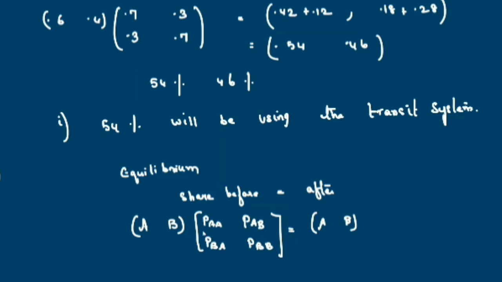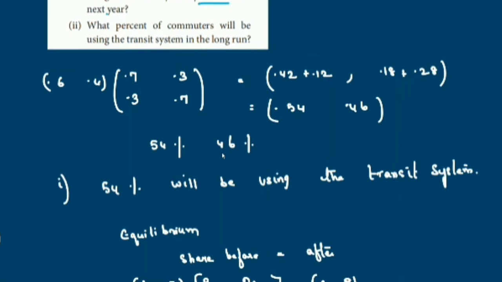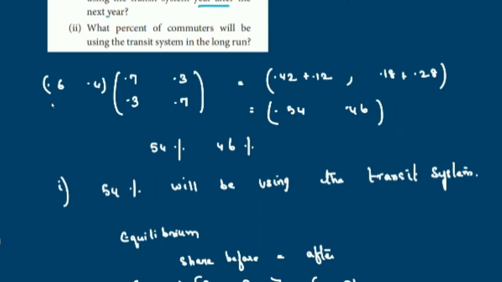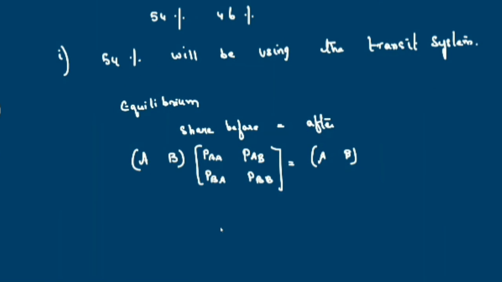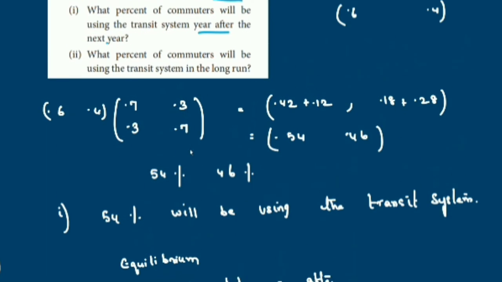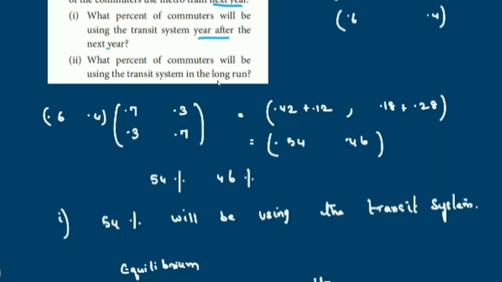So at equilibrium, this AB and the right side also will be AB. But here, before equilibrium, it is different. Here you can see it is 60 and 40. It has changed to 54 and 46. But here, it will not change. So at equilibrium, a long run means at equilibrium, they're asking you to find what happens to the share. That's what we are going to find.